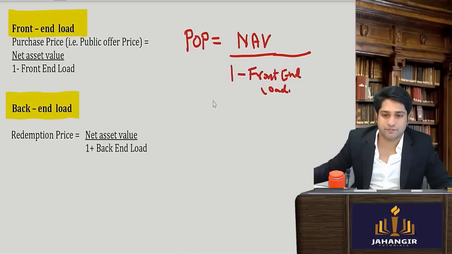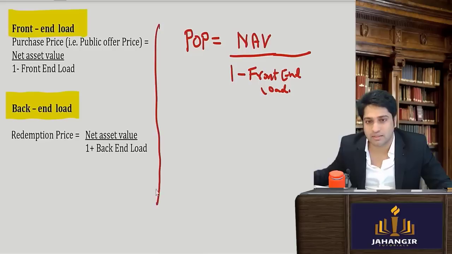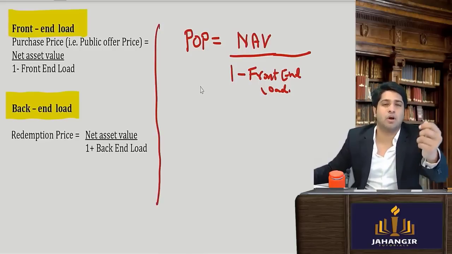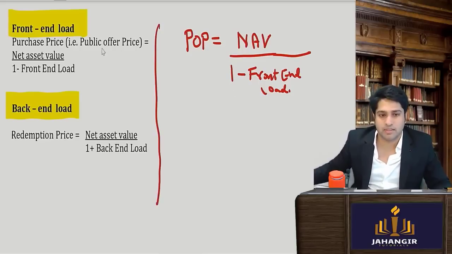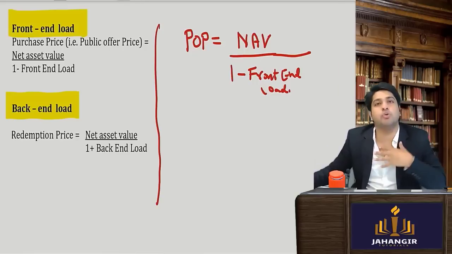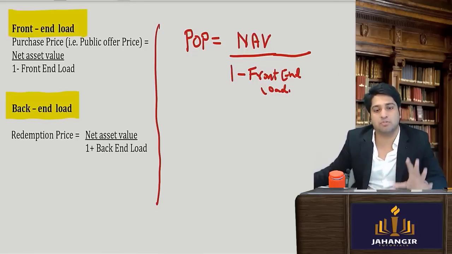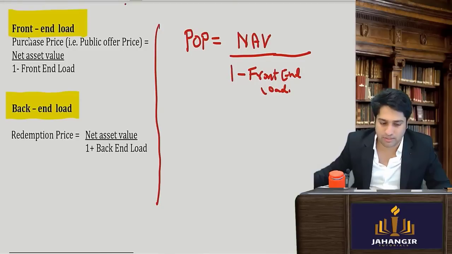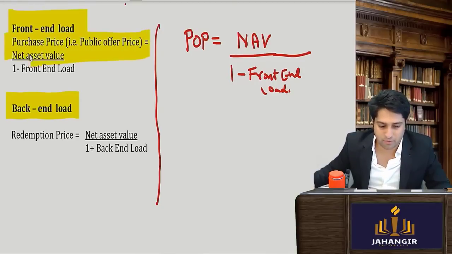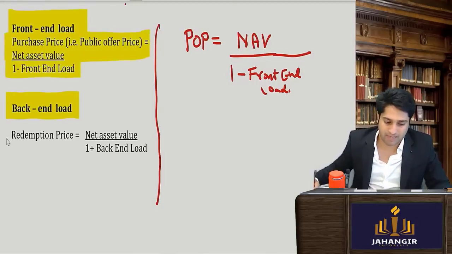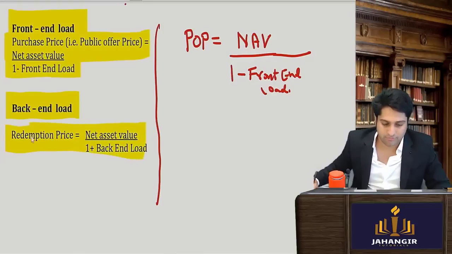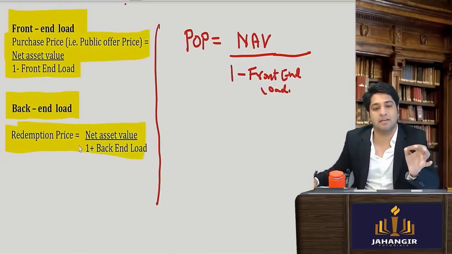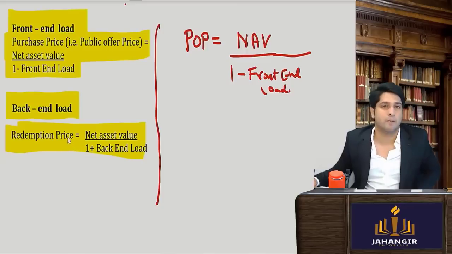You don't have to understand the derivation, you just have to understand that this is a formula you need to apply from your exam point of view. For the back end load, you have the redemption price equal to NAV divided by 1 plus back end load.